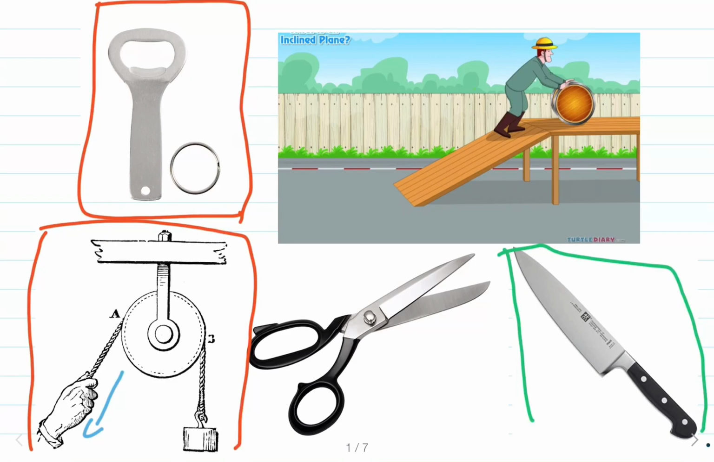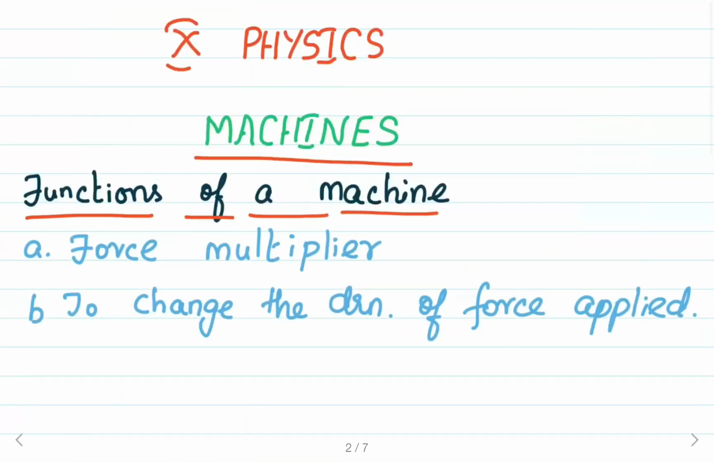If you are lifting the bucket of water directly from the well, we have to lift it in the vertically upward direction, which is inconvenient. But by making use of the single fixed pulley, we are applying the effort in the downward direction, which is convenient and easy.